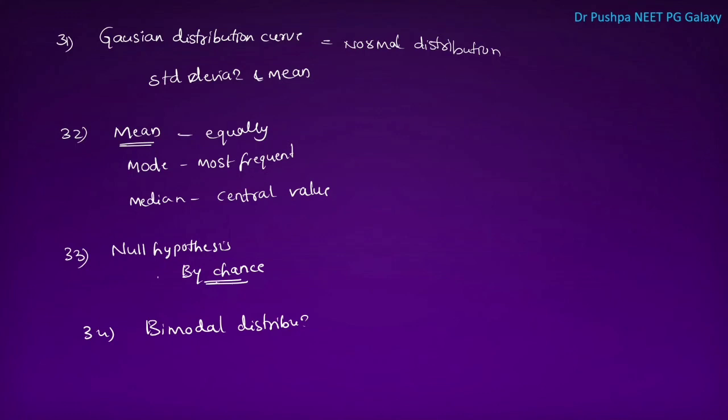Next one is, rule of halves is used in which disease? Rule of halves is used in hypertension.